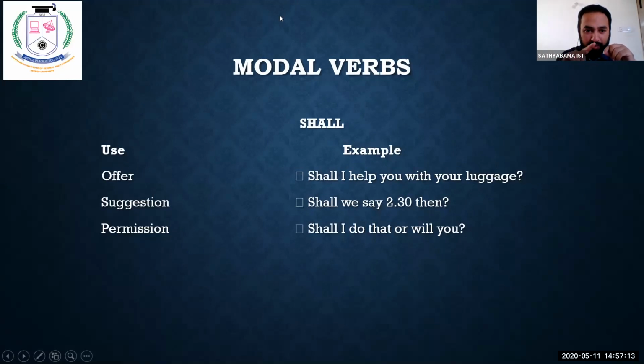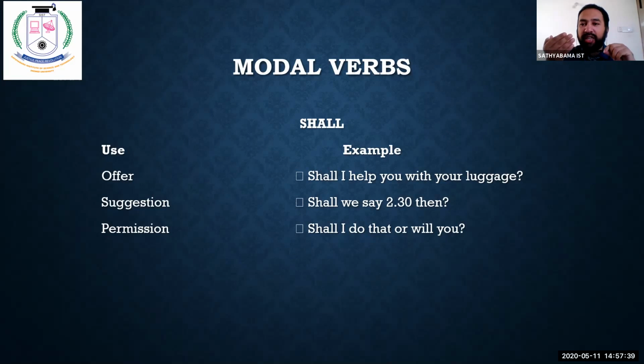Clear? Offer. Shall I help you with your luggage? That is, you're offering a help to your senior. Suggestion. Shall we say 2:30 then? You're suggesting, okay? When there's an assignment, all of you are sitting and discussing, then you are suggesting, why not 2:30?